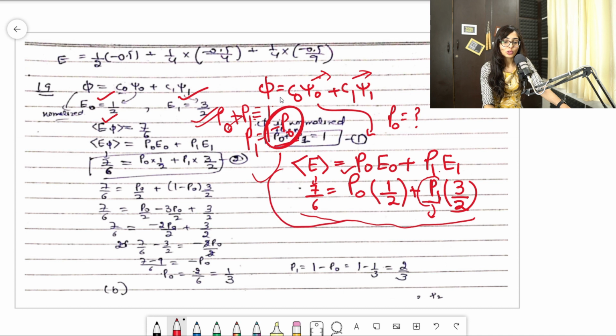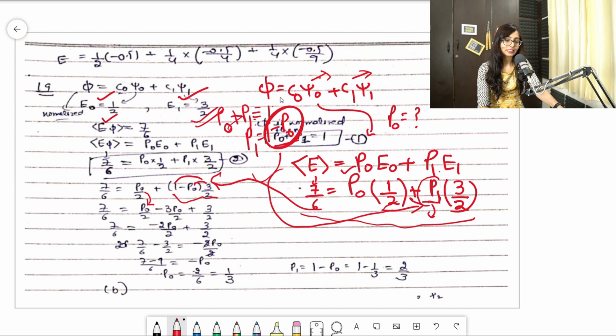So what if I put 1 minus P naught over here, and 1 by P naught over here, and it will become like this. Clear? So it will become 7/6 is equal to P naught by 2 plus (1 minus P naught) 3/2, and it will become 7/6 is equal to P naught by 2, and when we solve it, it will become minus 3 P naught by 2 plus 3/2.